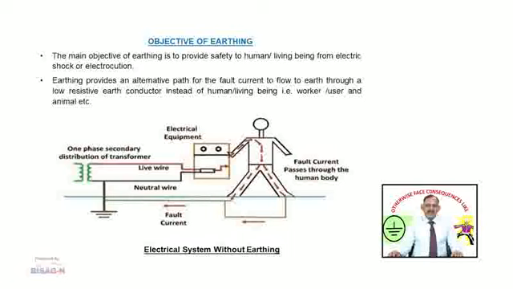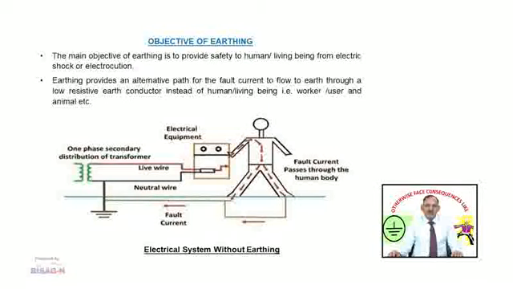In the figure, an electrical system without earthing is shown. An electrical equipment is given electrical supply through a single phase transformer whose neutral is earthed. If this electrical equipment gets faulted, meaning the live wire gets connected to the body of the electrical equipment, then the fault current completes its path through the live wire, body of the electrical equipment, then neutral and then earthing. In this case, the potential of the electrical equipment is just equal to the supply voltage.